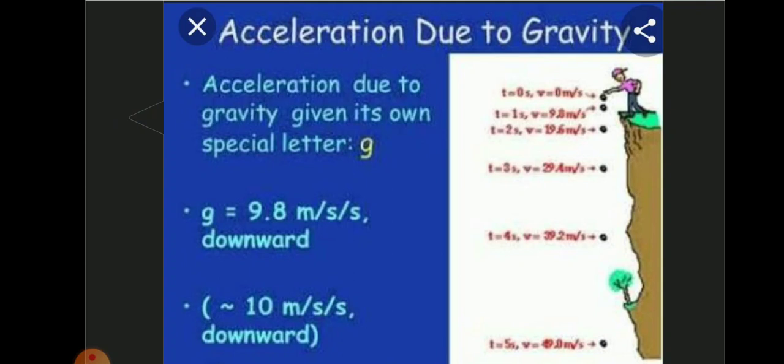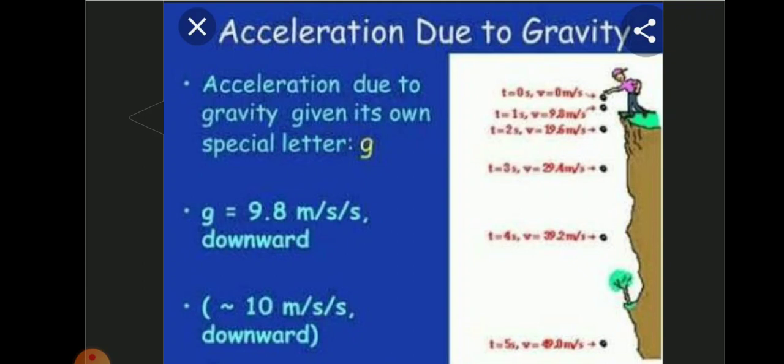When t is equal to 2 seconds, v is equal to 19.6 meter per second. When t is equal to 3 seconds, v is equal to 29.4 meter per second. So during its journey, the velocity of the moving stone increases each second. The velocity of the object keeps changing as it falls down.